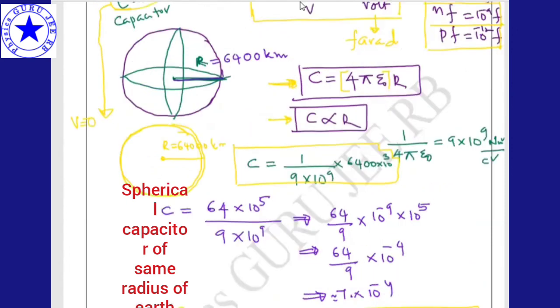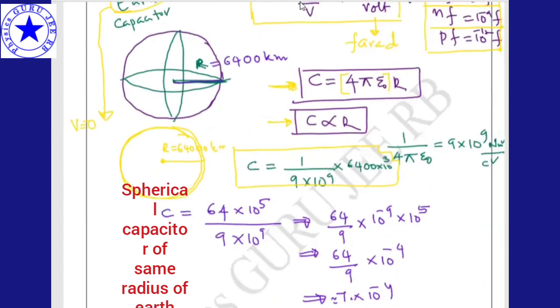Okay, so even if you construct a spherical capacitor equivalent to the radius of the earth, we are getting less than 1 farad. This is very important. So there is no advantage of the spherical capacitor. We have many types of capacitors: parallel plate capacitor, spherical capacitor, cylindrical capacitors. Why did we start with the spherical capacitor? Because even if you construct one as big as the radius of the earth, there is no use since it produces less than 1 farad, so we have to go for alternatives.